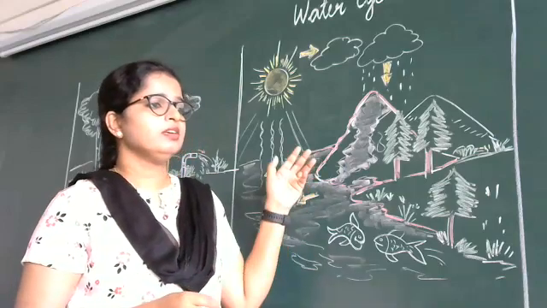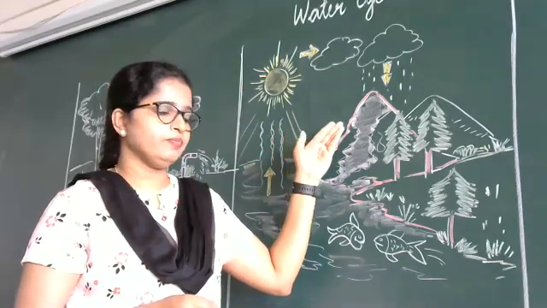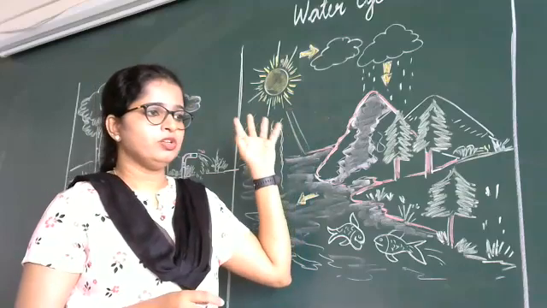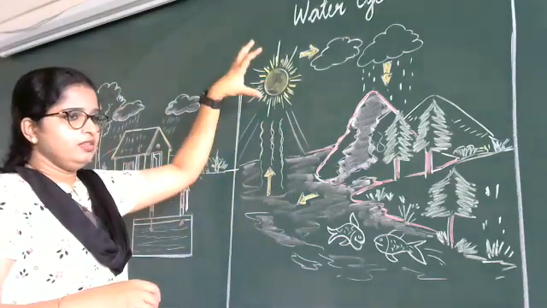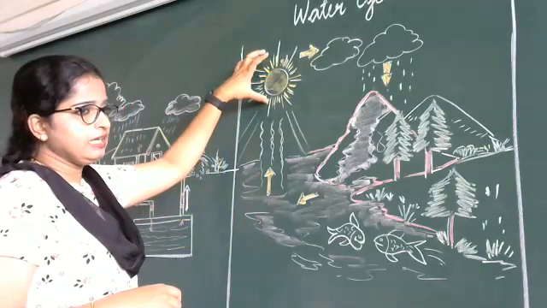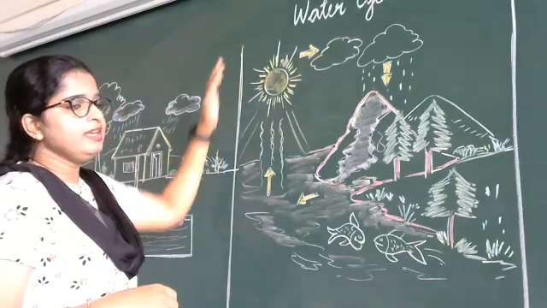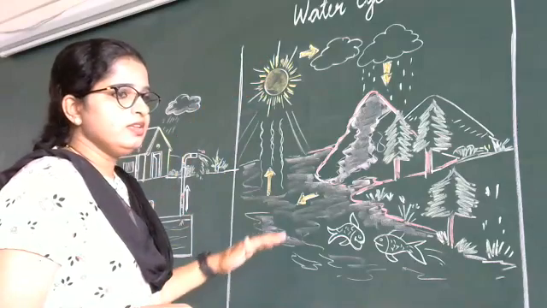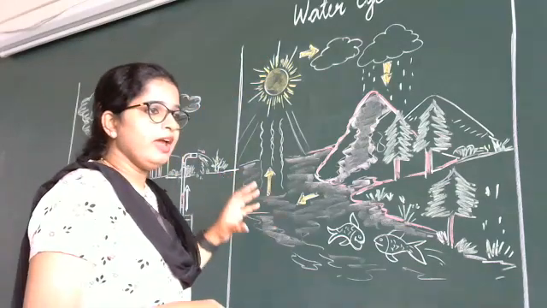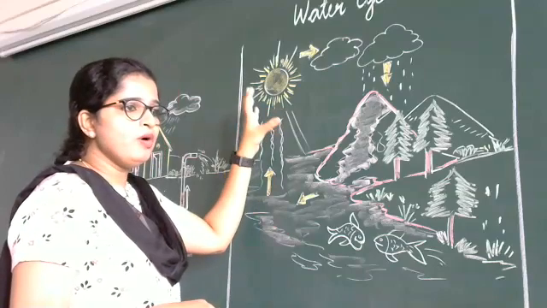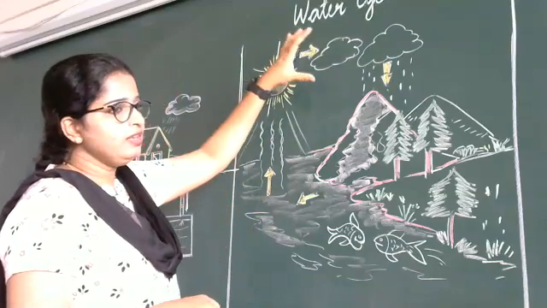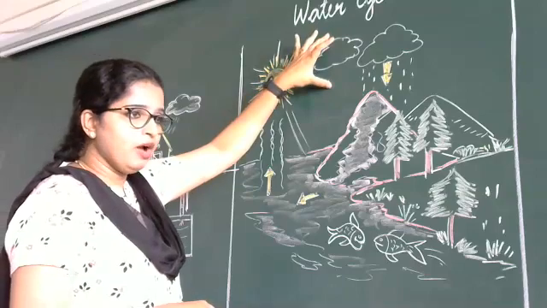And next is water cycle. I have explained the water cycle process through this picture. The main part of this water cycle is the sun. The sun heats the water and the water goes up in the sky in the form of water vapor, and there it becomes cloud.